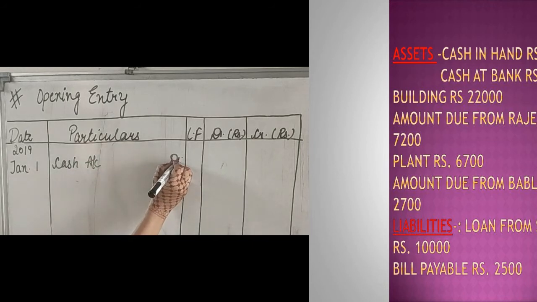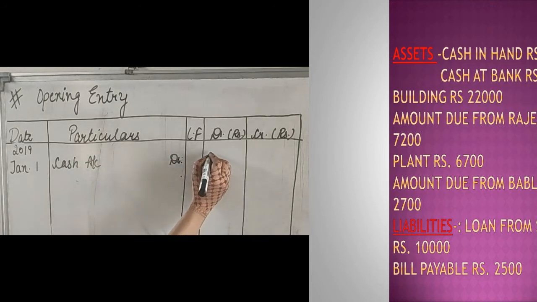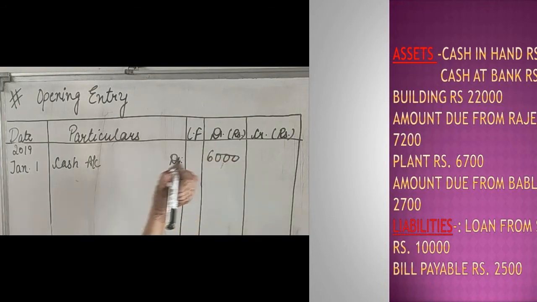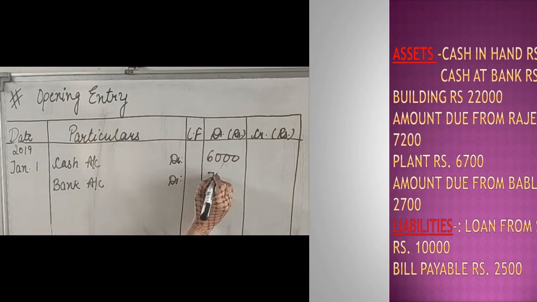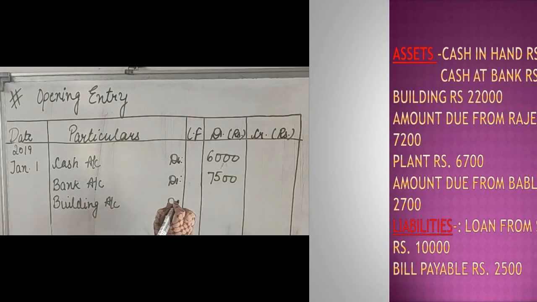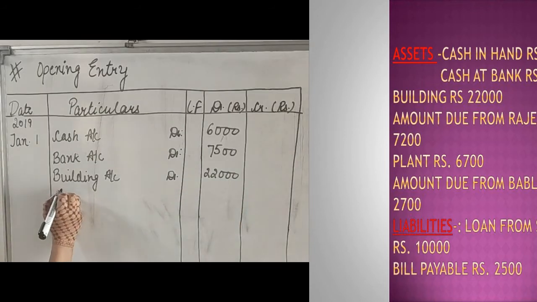You can write only cash account debit and the amount is 6,000. The next item is cash at bank. You can write only bank account debit and the amount is 7,500. The third item is building account debit and the amount is 22,000. The next is plant account debit.